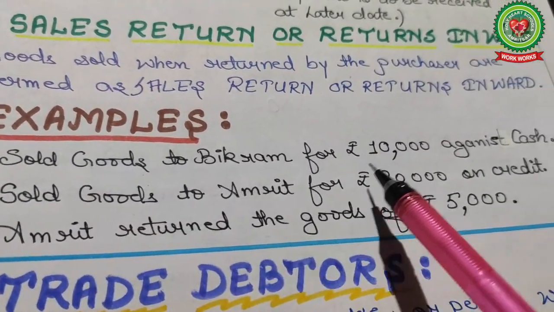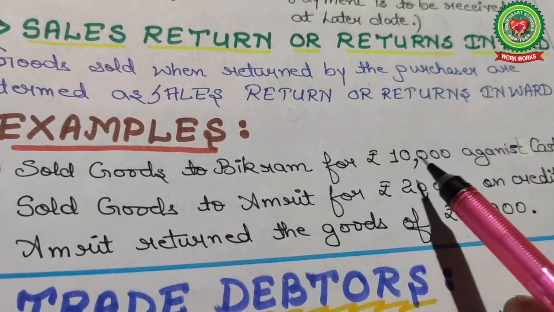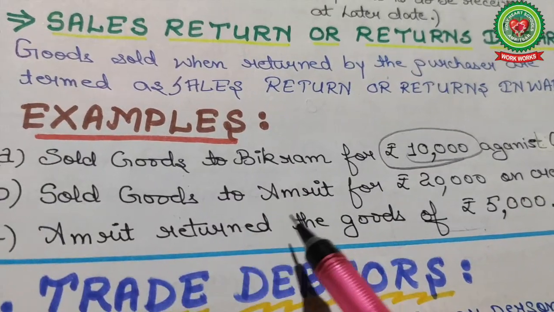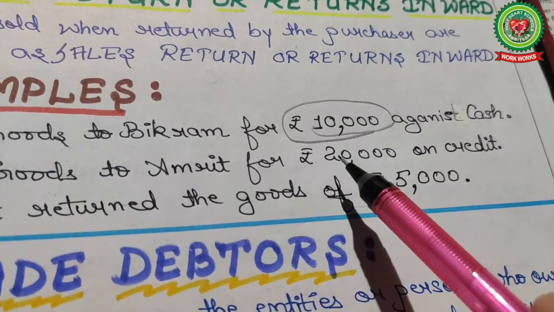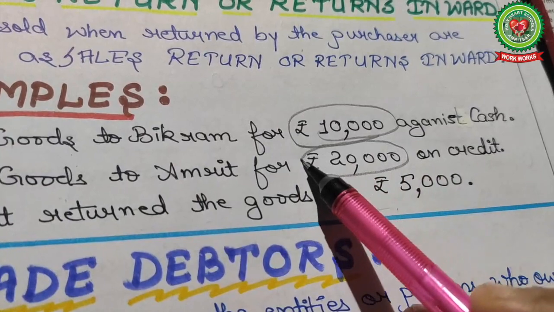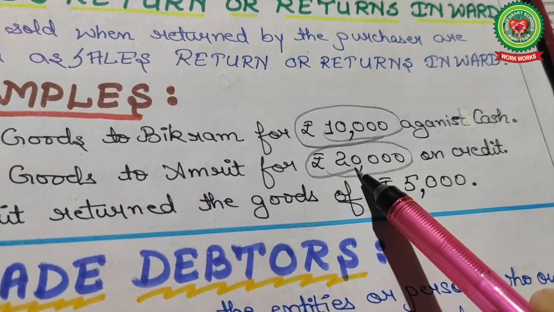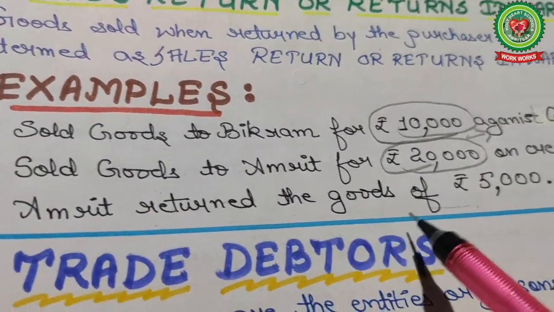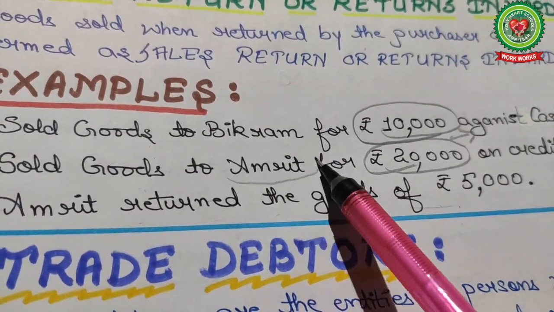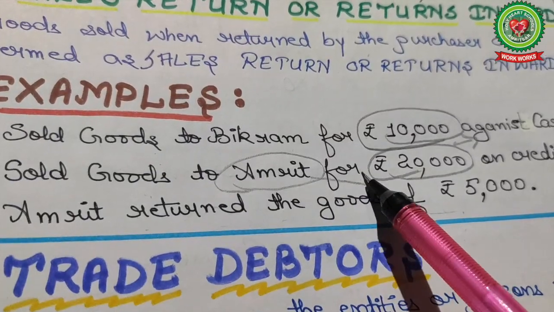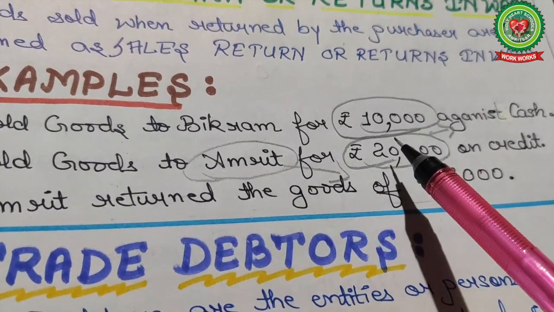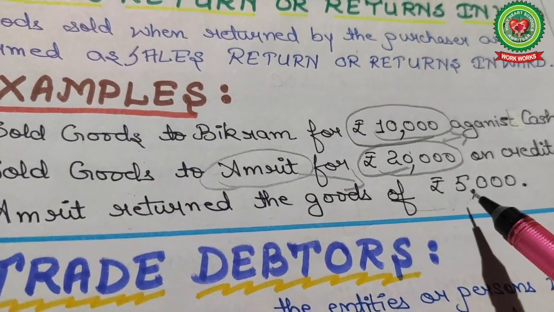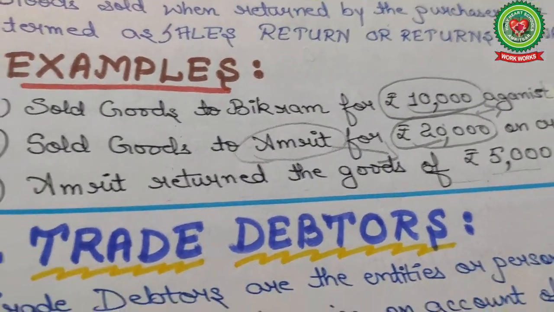Sold goods to Bikram for 10,000 against cash. So here you are going to receive 10,000 because it is cash sales. Sold goods to Amrit for 20,000 on credit. Here you are going to receive the cash, not now, but after some time. Amrit returned goods of 5,000. Firstly Amrit purchased the goods, now due to a defect he returned goods of 5,000. Now Amrit is liable to pay the amount of 15,000, not 20,000, because goods of 5,000 were returned.